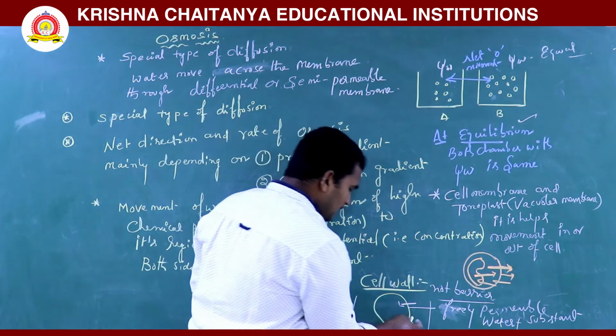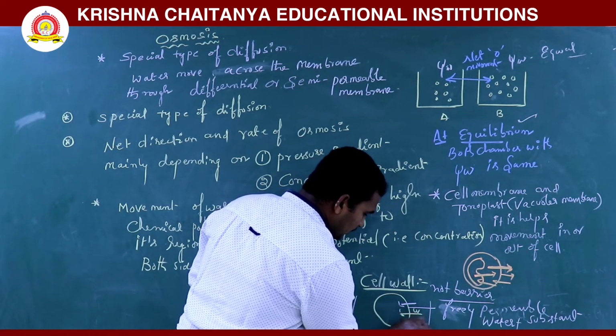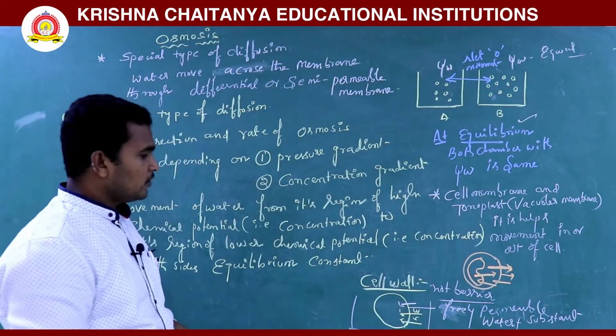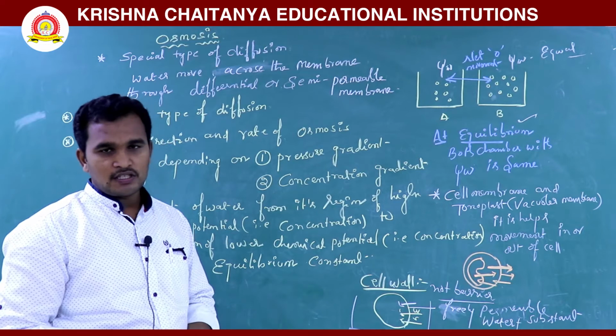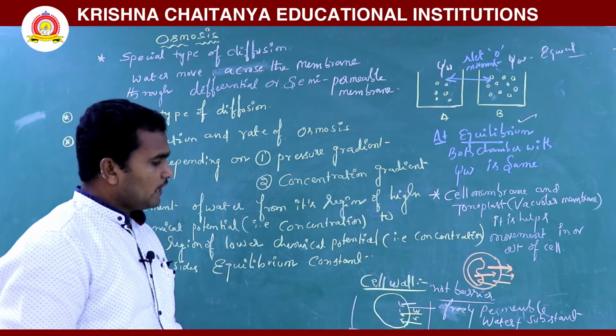Okay, here what is there? Water is there, water will be moving. So this is the water, and the substances are also freely moving. Okay, so that is the cell wall. The cell wall allows everything, substances and water. So this is also what we are observing.